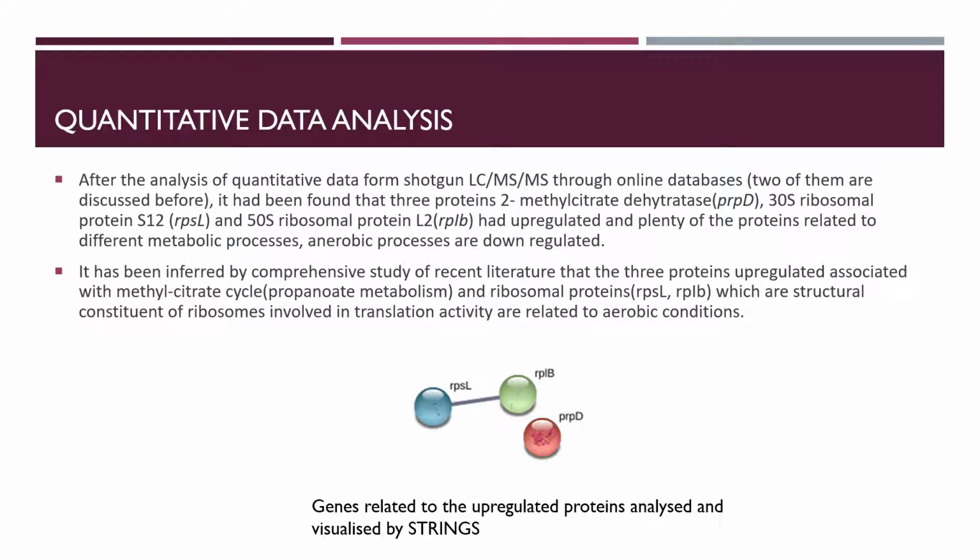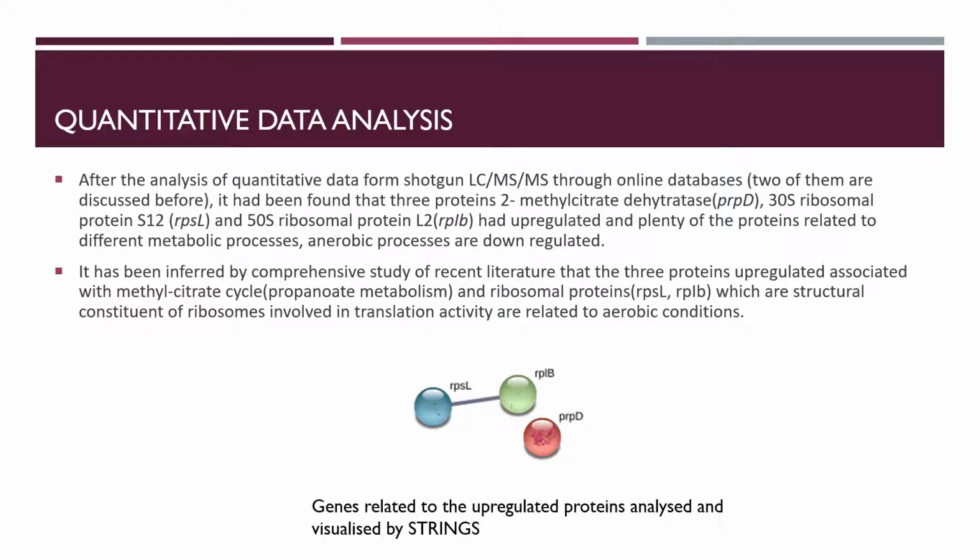Through quantitative data analysis using different online databases, it has been found that three proteins are upregulated: 2-methylcitrate dehydratase, 30S ribosomal protein, and 50S ribosomal protein. Plenty of the proteins related to different metabolic processes have been downregulated.